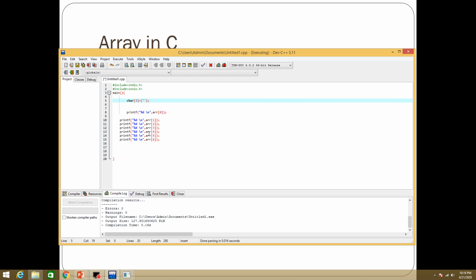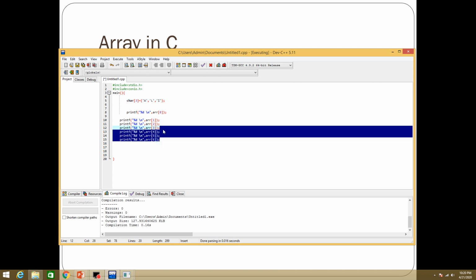You give the values in single quotation marks. Let's say A, the first character will be A. There will be 3 values. At the 0 location it stores A, at the next location it stores L, at the next location it stores I. So there are 3 characters, and it stores only 3.